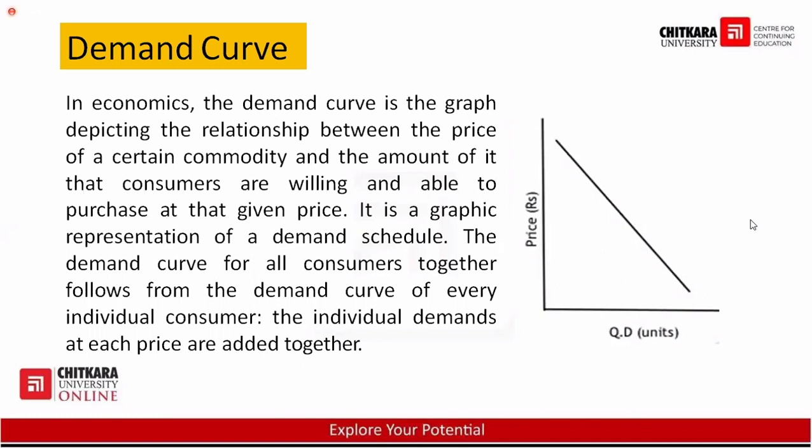The diamond has a high price, it means it has high quality. If it has high quality, it has high demand. So in case of precious products, in case of expensive products, the demand curve will not be in the downward direction. Because in case of precious products, as the price increases, their demand will also increase. Because this is generally the perception in that case, that the higher the price, the higher the quality. This is the perception in case of luxurious products.